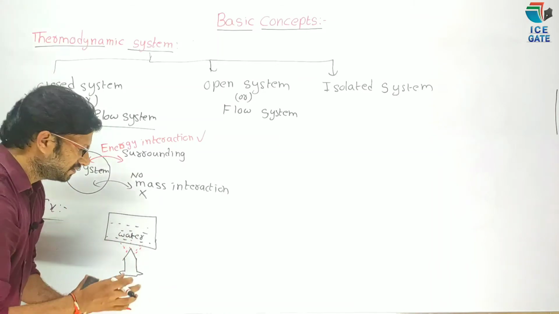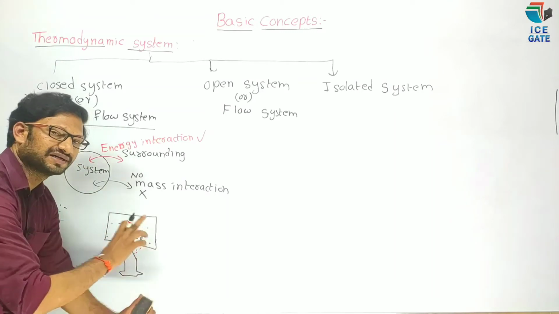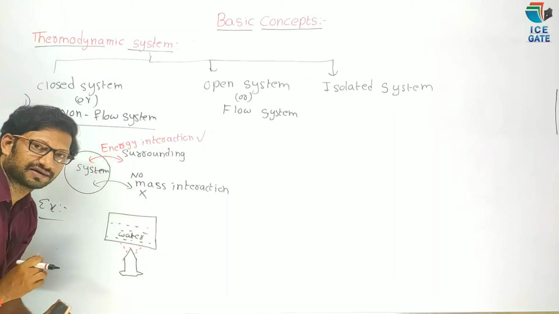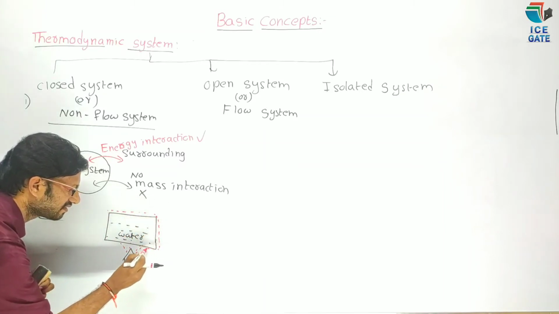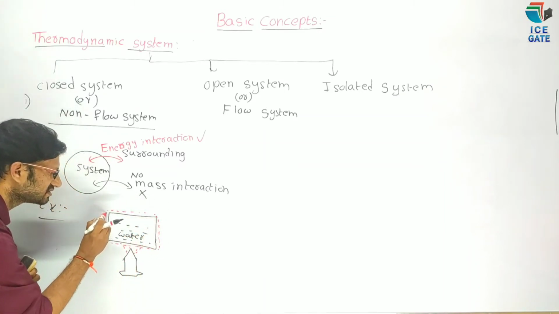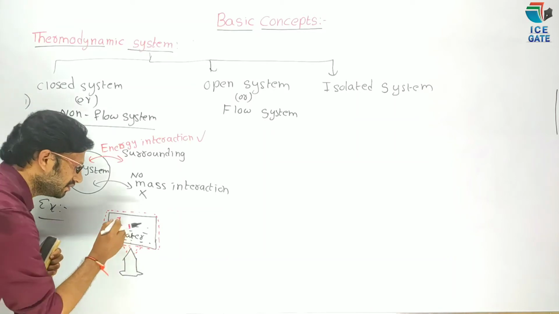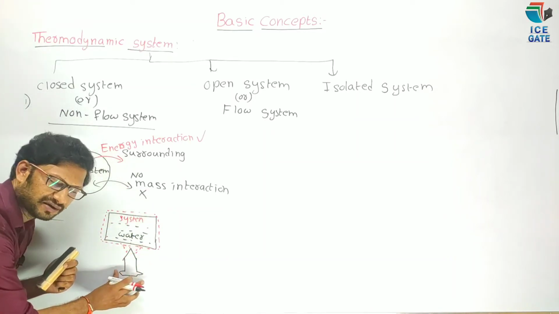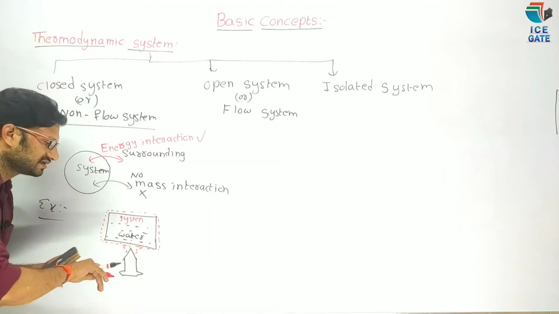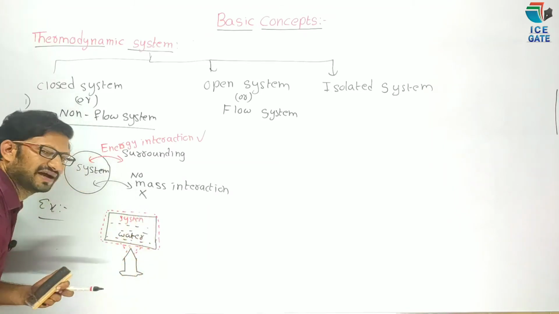Now we are going to study what thermodynamic properties are changing in this container. Now we have to consider this as our system. Now with the help of burner, we are providing some heat to this container.